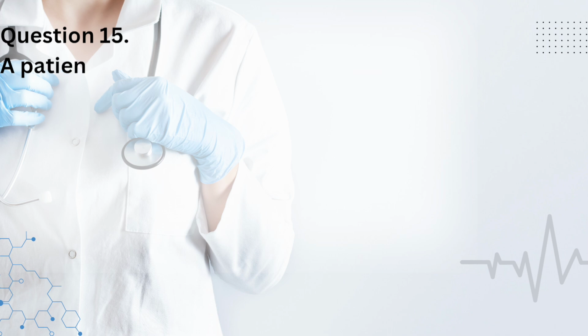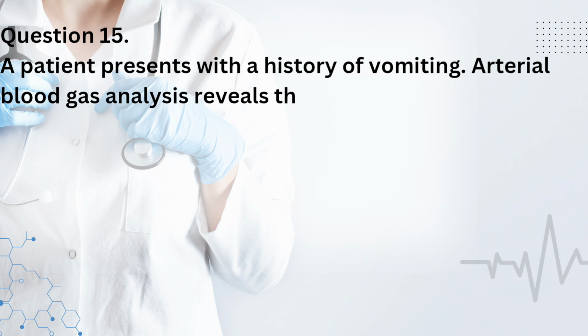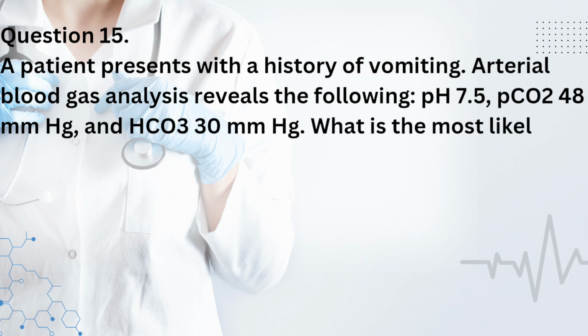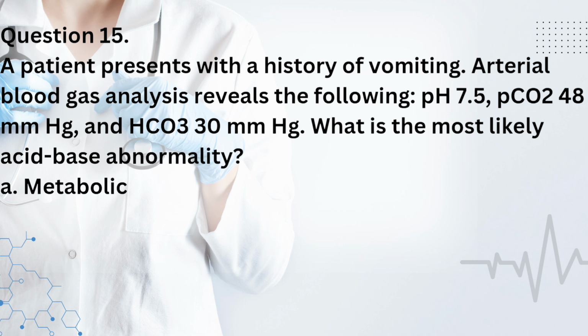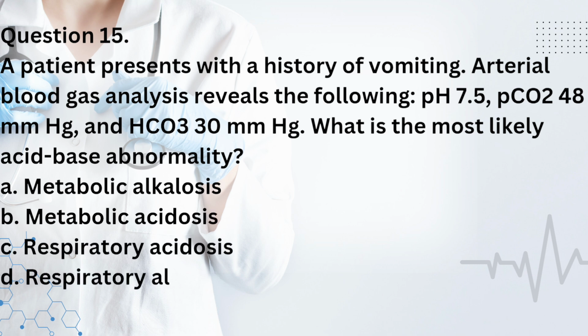Question 15. A patient presents with a history of vomiting. Arterial blood gas analysis reveals the following: pH 7.5, PCO2 48 mm Hg, and HCO3 30 mm Hg. What is the most likely acid-base abnormality? A. Metabolic alkalosis. B. Metabolic acidosis. C. Respiratory acidosis.